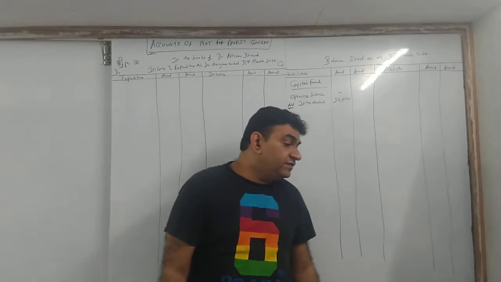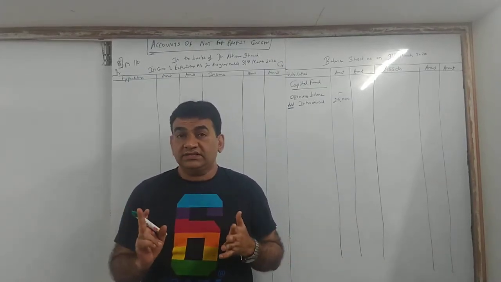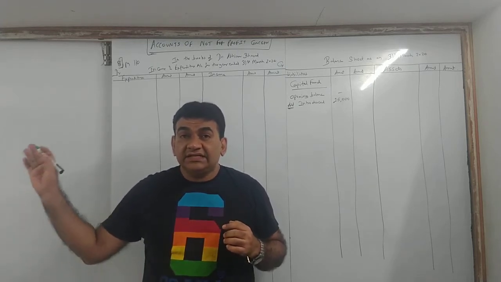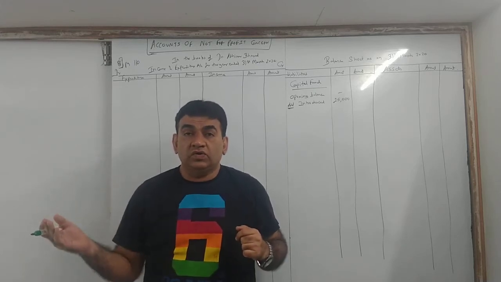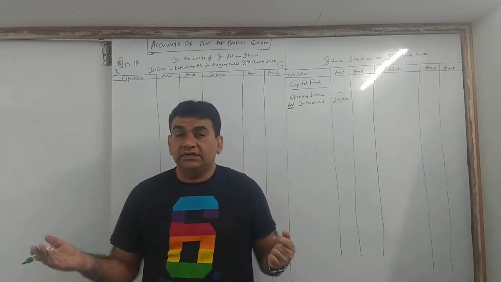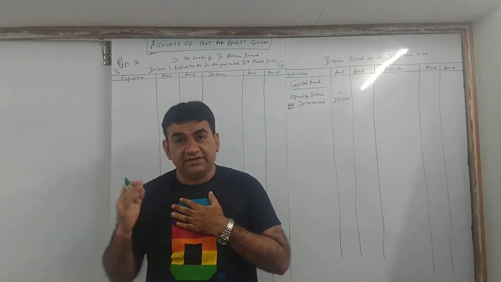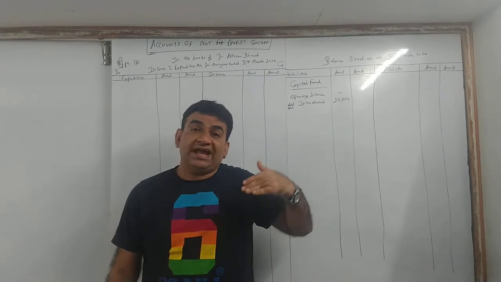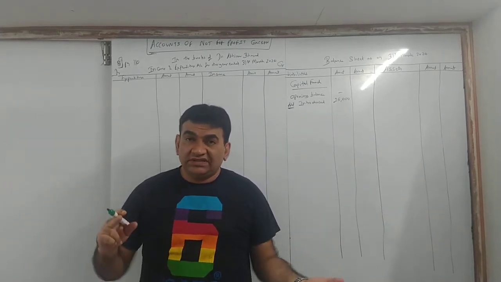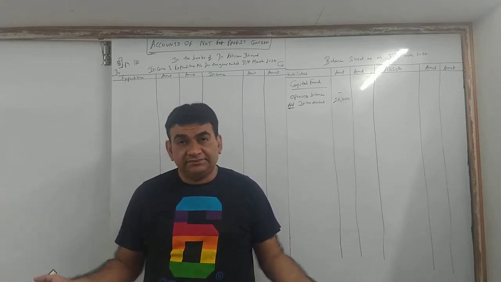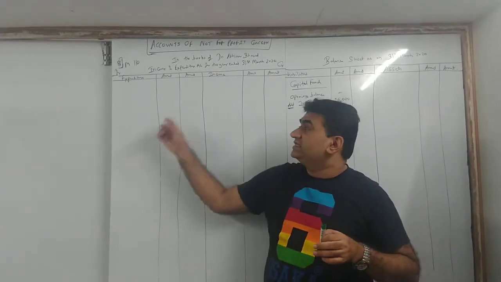Next, visit fees. Now he's a doctor. When you are a doctor, there are two things. Either you go and see the doctor in his dispensary, or in case of emergency, if you cannot go, or if the doctor is willing to come to your home, he will come to your home, do your treatment and you will pay him the fees. Whether the doctor goes to the patient's home or the patient goes to the doctor's clinic, in both cases, for the doctor it's an income. He will get fees from his patient. That for him is an income.